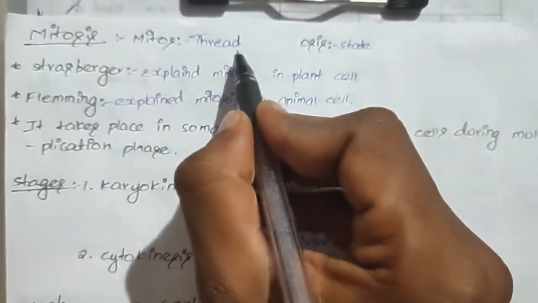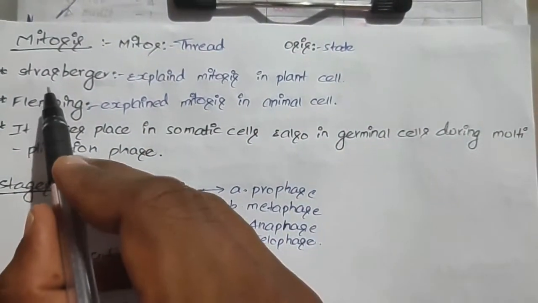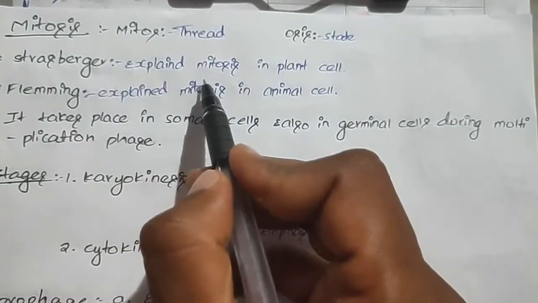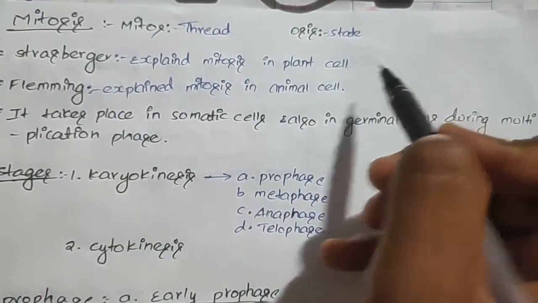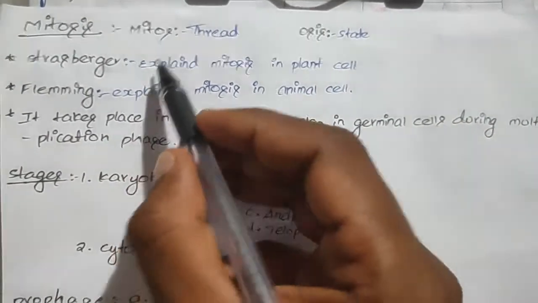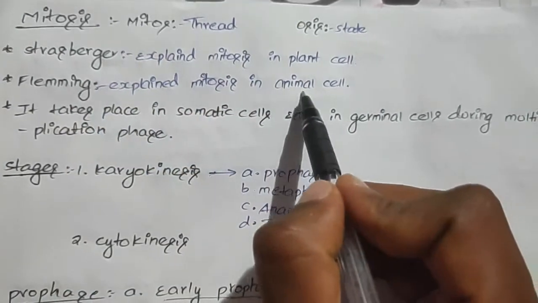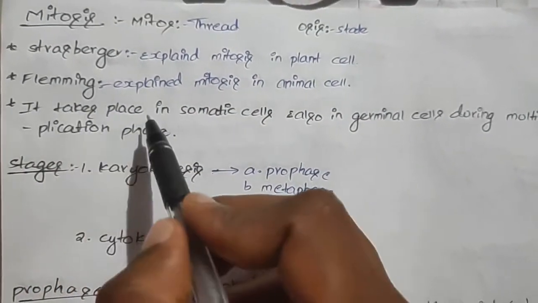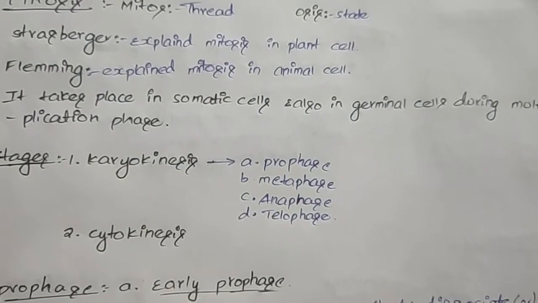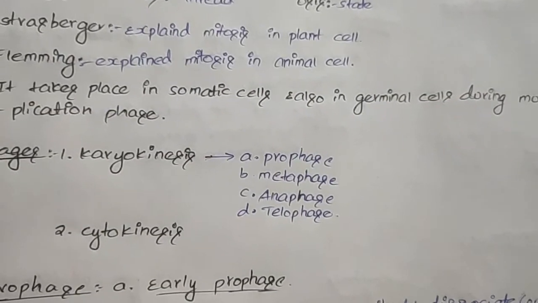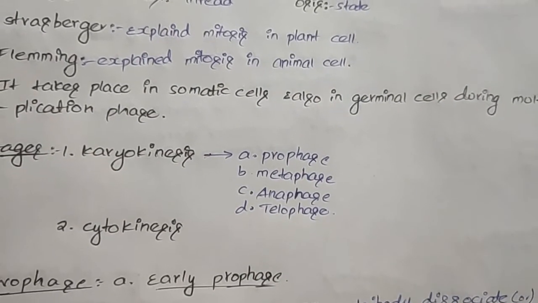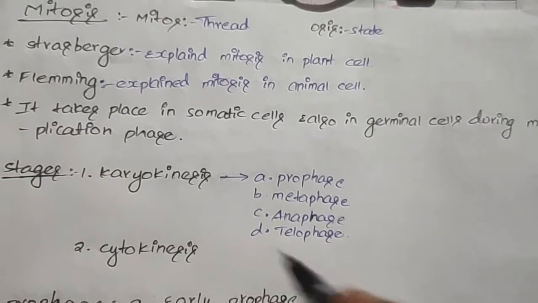Mitosis. Mitos means thread and osis means state. Strasburger is the scientist who explained the mitosis process in the plant cell, and Fleming is another scientist who explained this process of mitosis in the animal cell. And mitosis mainly takes place in the somatic cells, both haploid and diploid, and it also takes place in the germinal cells during the maturation phase.